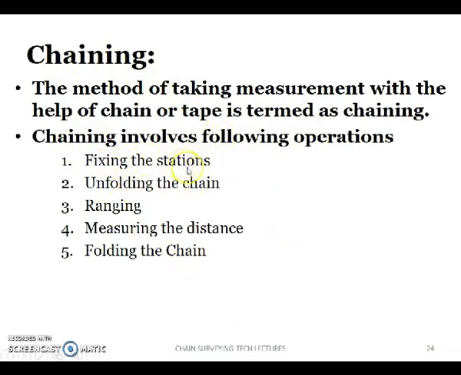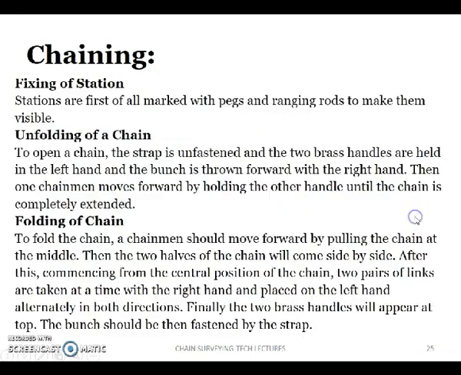First of all, you have to fix the stations, the main stations and the subsidiary stations. After that you have to unfold the chain and do the ranging for straightening of the line. After that you have to measure the distance and finally fold the chain. So in the process of chaining, ranging came. Simultaneously these processes are done in chain surveying.